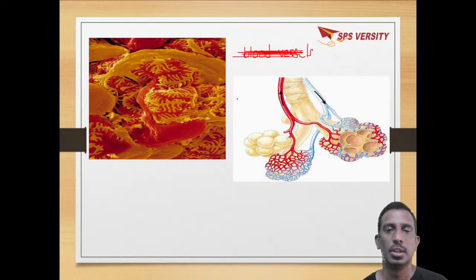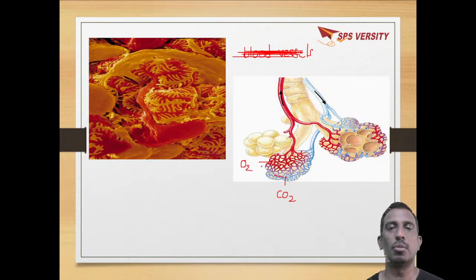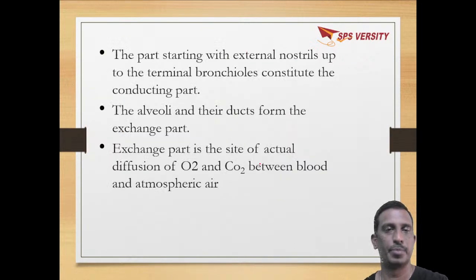Here you can see the deoxygenated blood with more CO2. This deoxygenated blood is converted to oxygenated blood, where there is more oxygen.